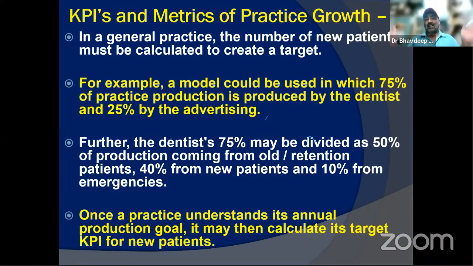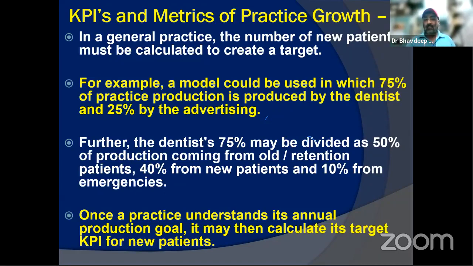In this also you can do a segregation to create a target. For example, you can create a model in which 75% of your revenue is produced by the dentist only, and 25% by advertising. I told you the marketing KPIs. How do you measure that? Whatever revenue per patient is there, you need to measure that at least 25% of my revenue is coming from advertising, so that I can grow in numbers, grow in revenue, grow in my total production, and reinvest in my advertising budget also.